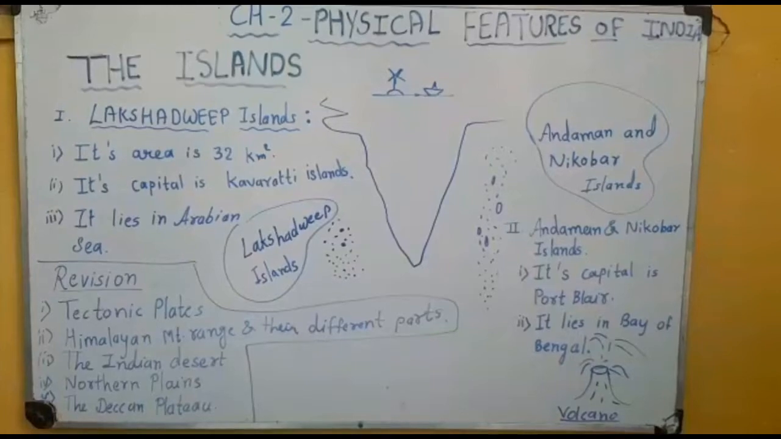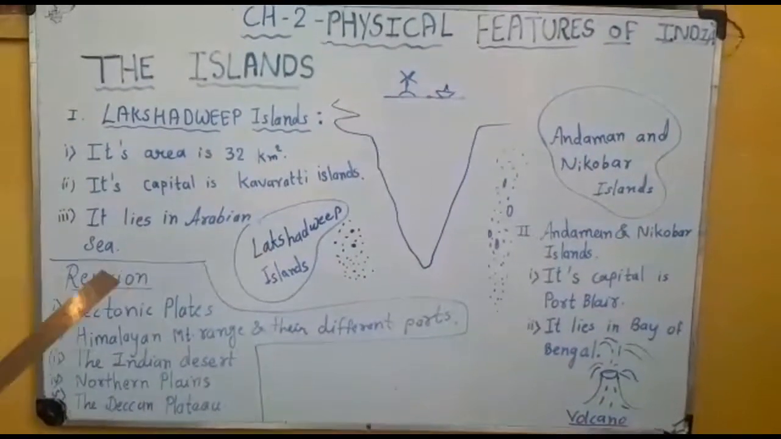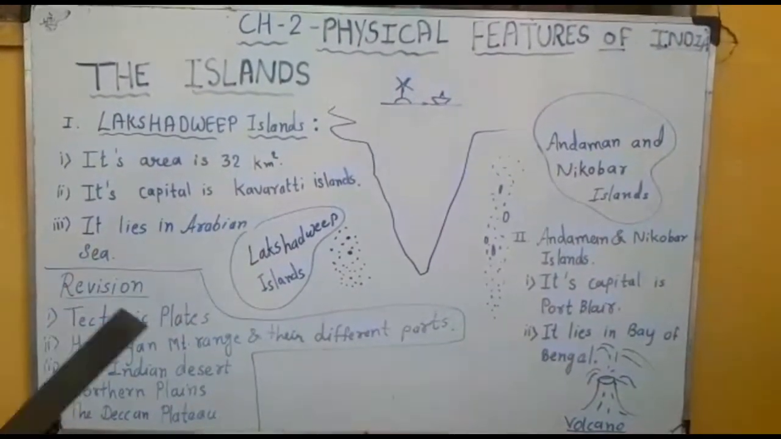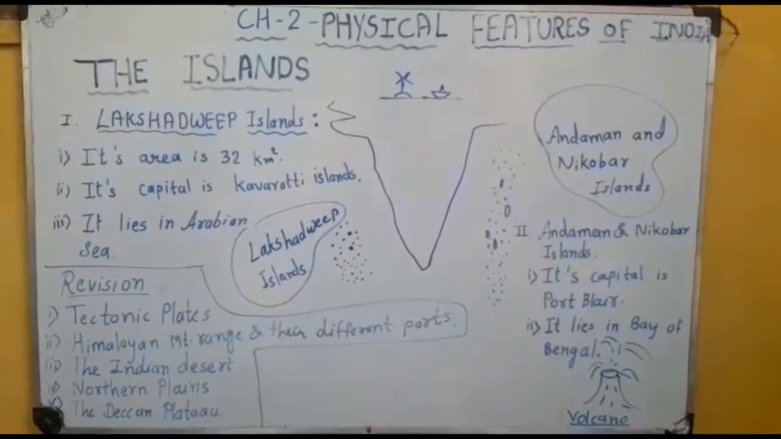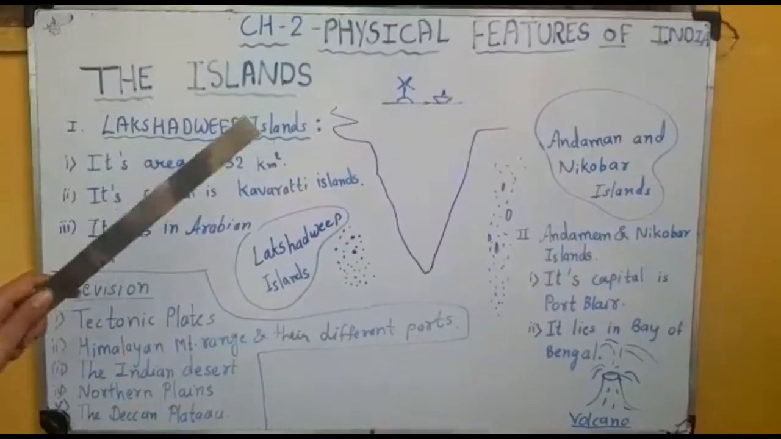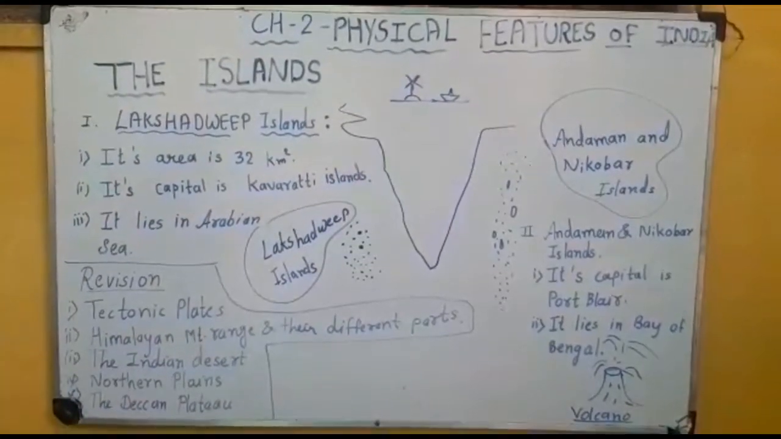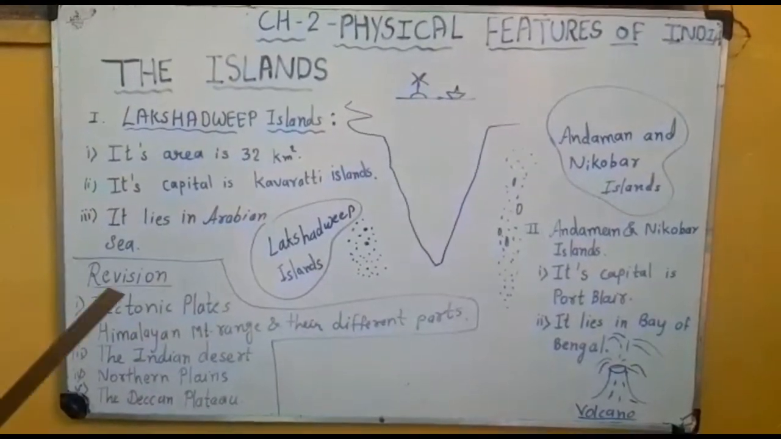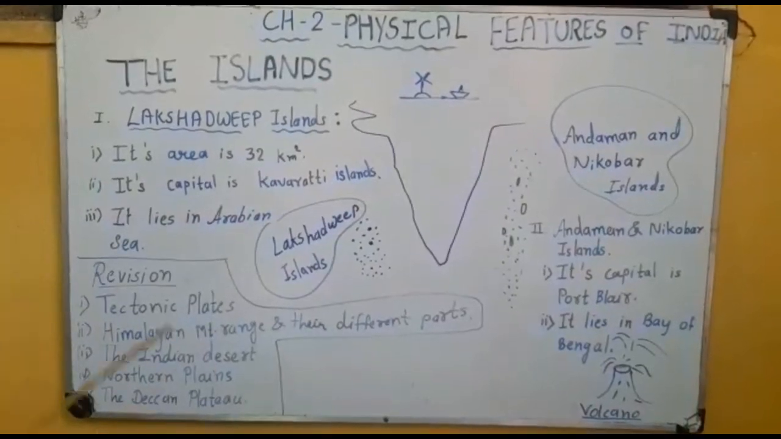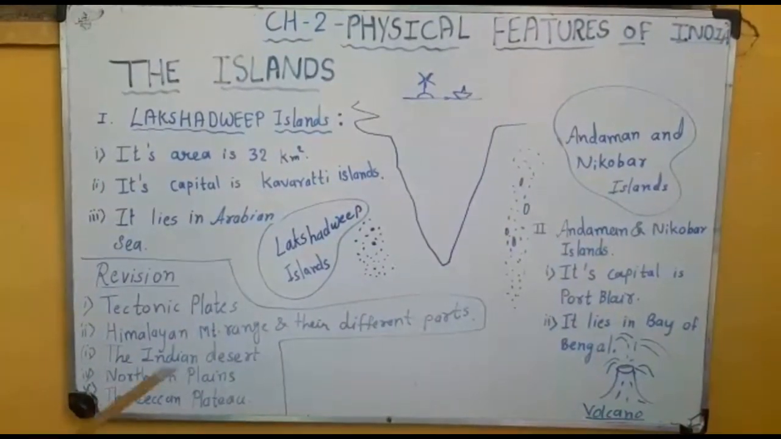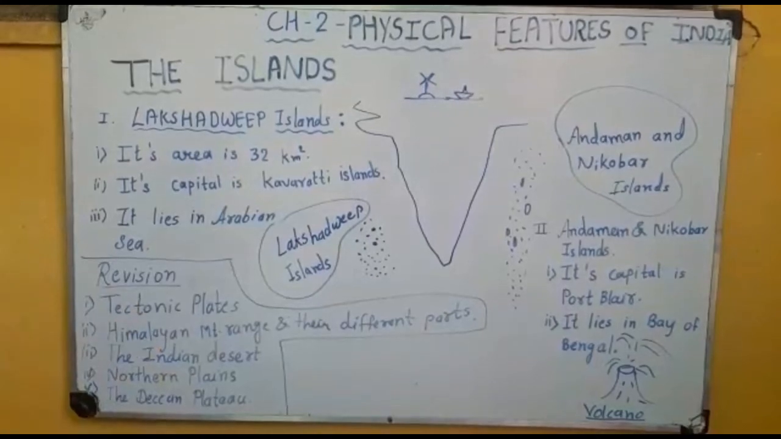We had already completed all the important topics of this chapter 2, physical features of India. Now we are starting with the last topic, the island groups of India. We had already concluded the mountains, plateaus, plains, deserts, and the Western and Eastern Ghats. Now this is the last topic, the islands.